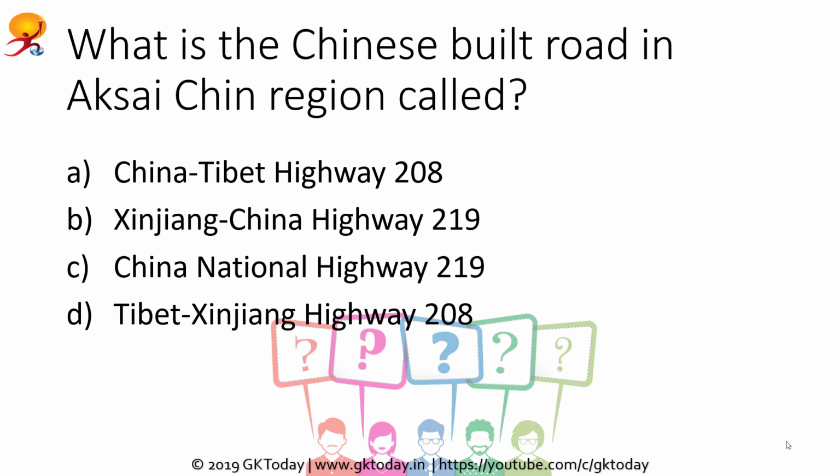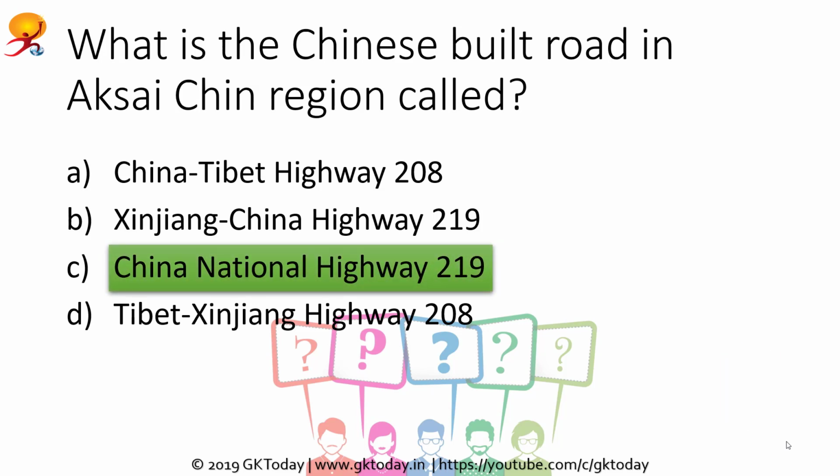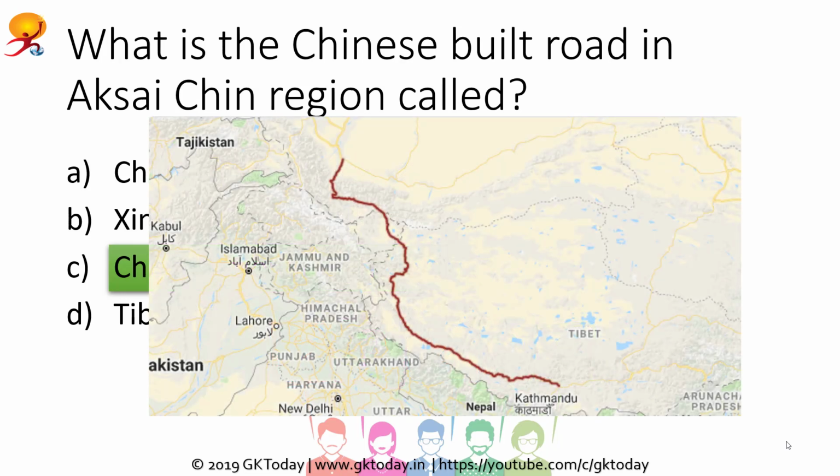And of course, the correct answer is China National Highway 219. So on the map, you can see the road.